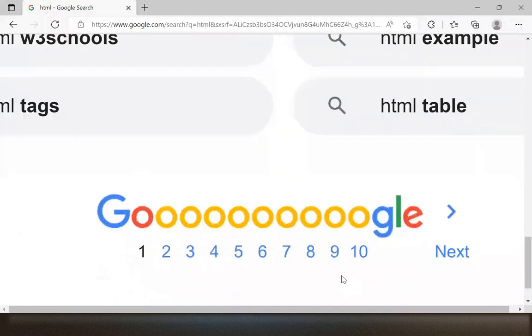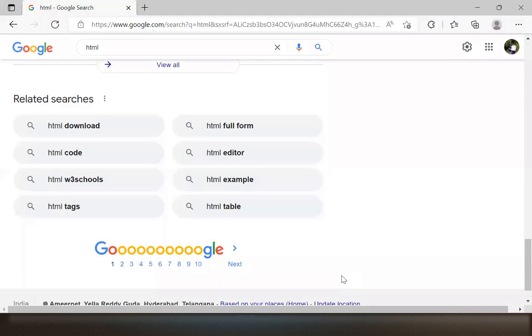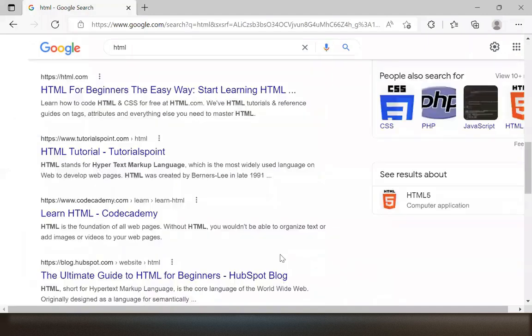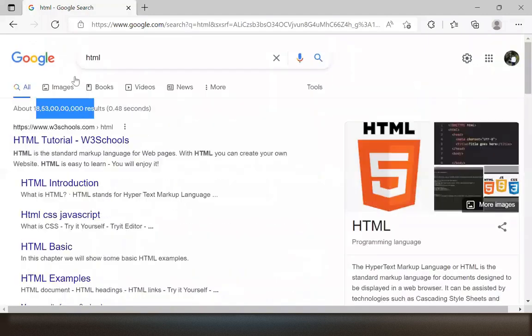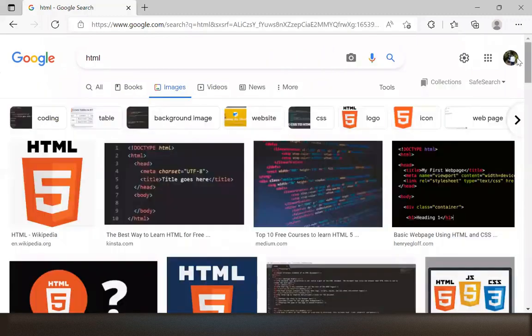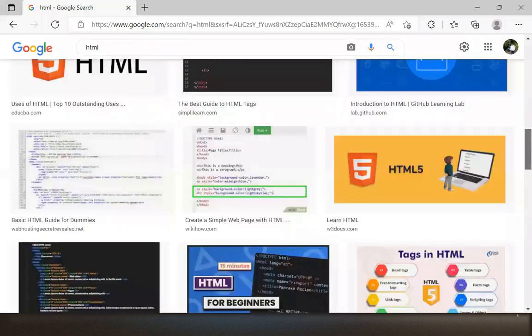Fluid experience means, for example, let's see here, I will go to image search. When I go to image search, you see this image search is a fluid experience. Fluid experience means when I scroll down, you can see the next set of images will be loading. Am I right? There is nothing like previous page or next page. Everything comes onto one page.